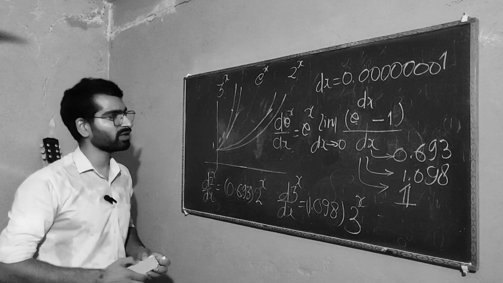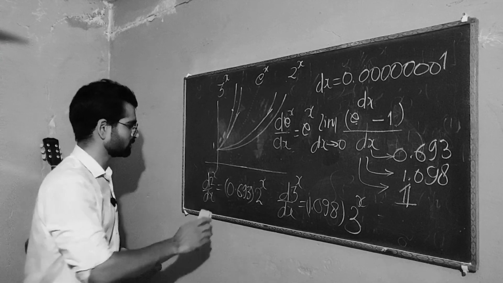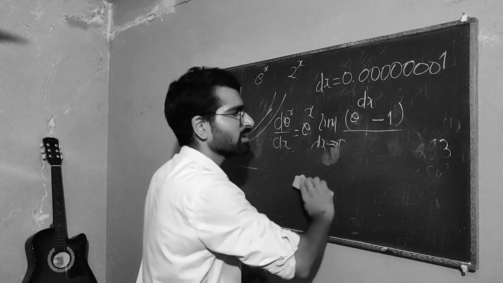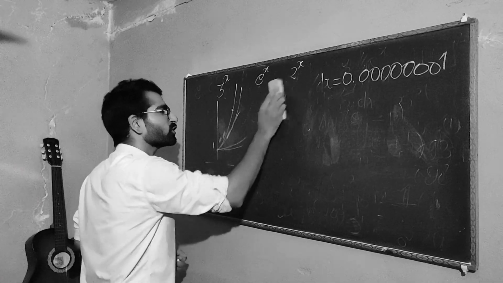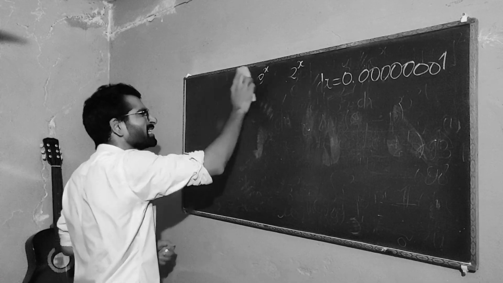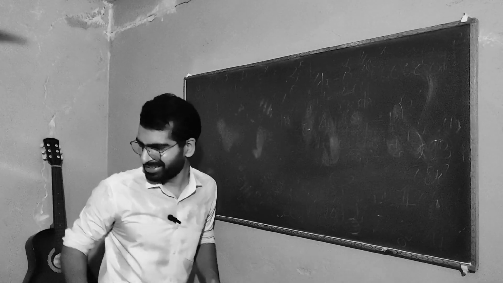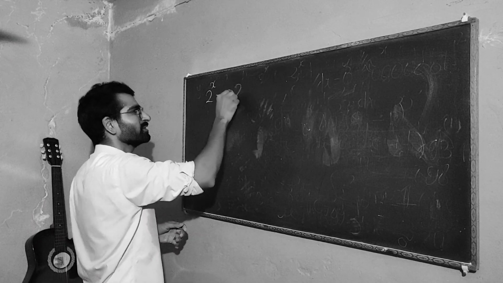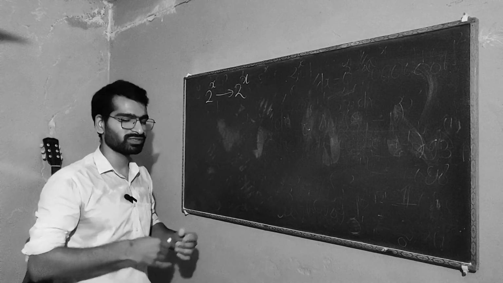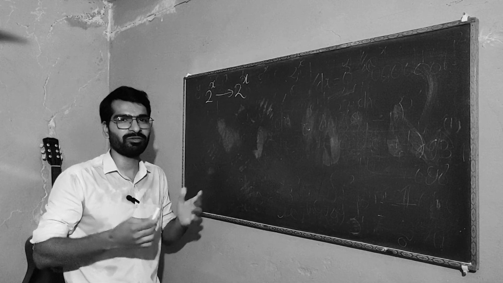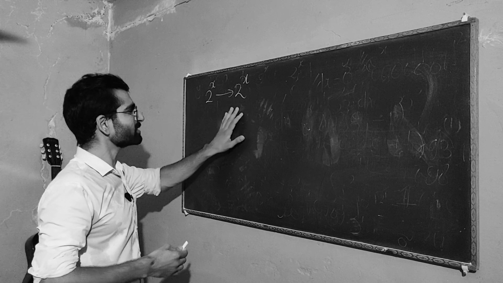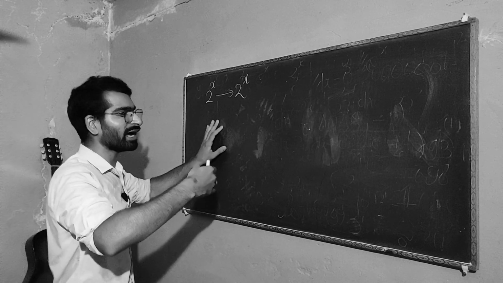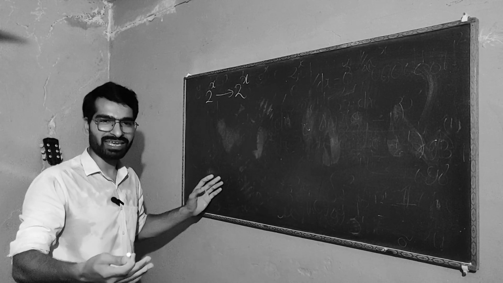Now there's one more thing that I want to address, and it is, they do not write 2 to the x as 2 to the x in most books, in actually everywhere. Instead, they want to write 2 to the x in terms of e.